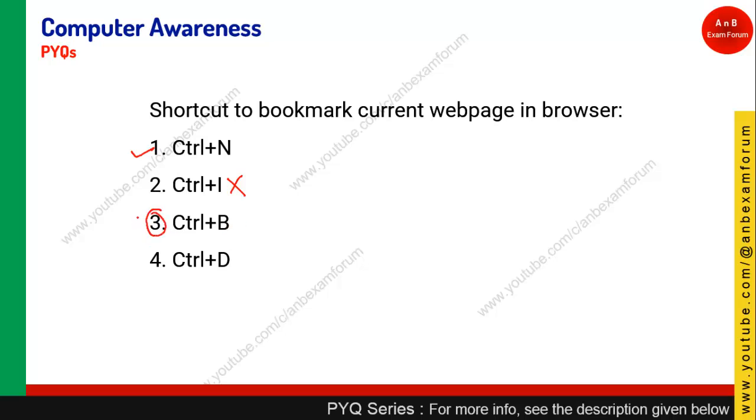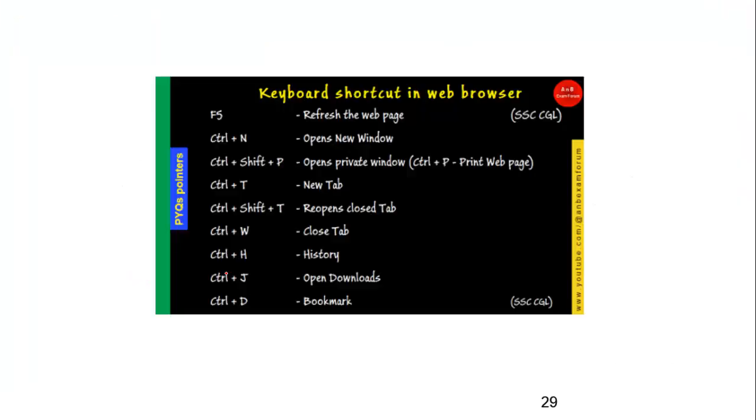People will think it should be B, but it is Control D that is used to make the bookmark. So option 4 is the correct answer. All such important shortcuts we have seen in our video on the web browser session, where we covered different shortcut keys which are generally asked in the exam.